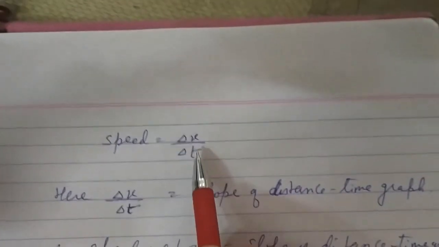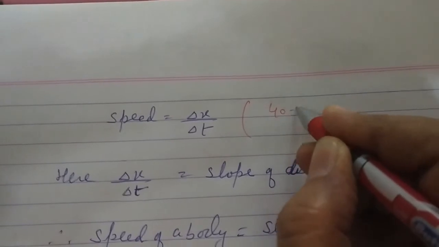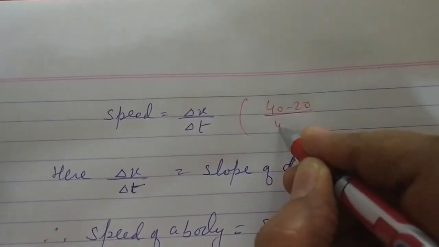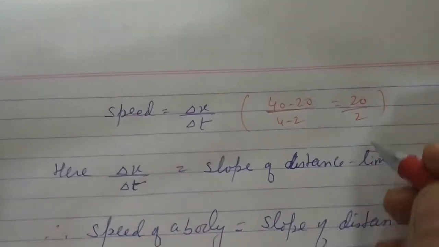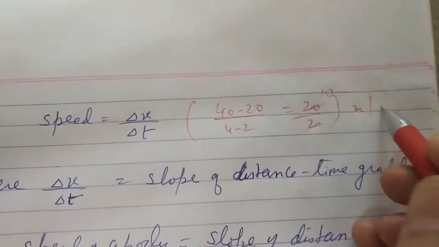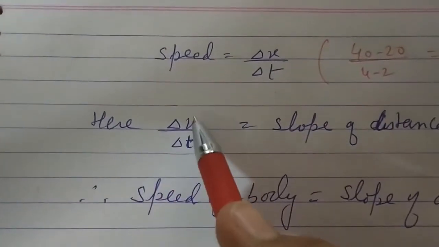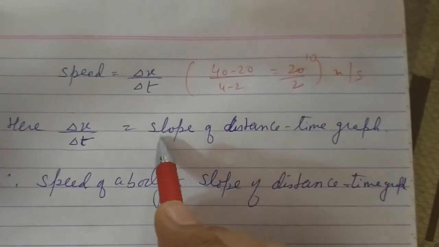So speed is equal to delta x upon delta t. So for example, we have taken 40 minus 20 upon 4 minus 2, that is 20 upon 2, 10 meter per second.